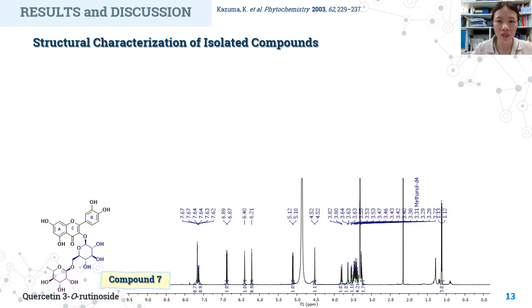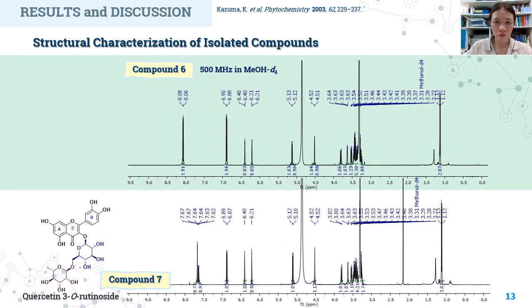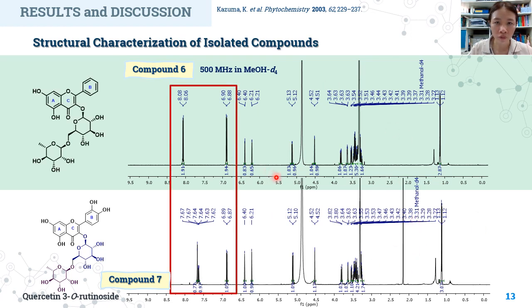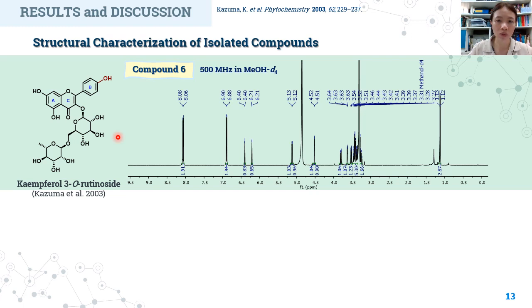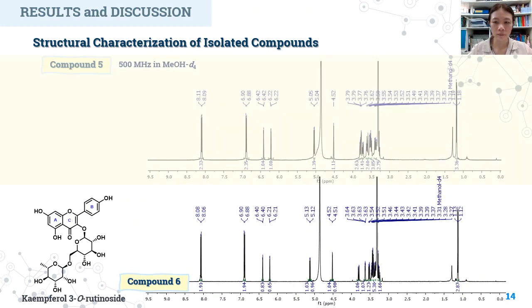The next compound is compound 6. The proton NMR of compound 6 shows a similar pattern to compound 7 that consisted of flavone, glucose, and rhamnose, but the pattern of aromatic ring B shows a set of para-disubstituted benzene ring instead of 1,2,4-trisubstituted benzene. And so compound 6 was characterized as kaempferol 3-O-rutinoside.